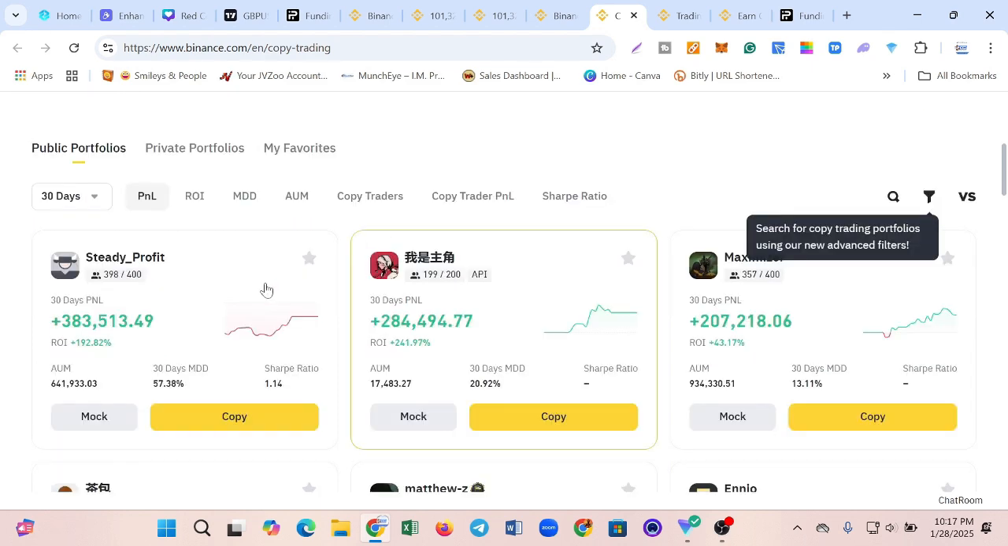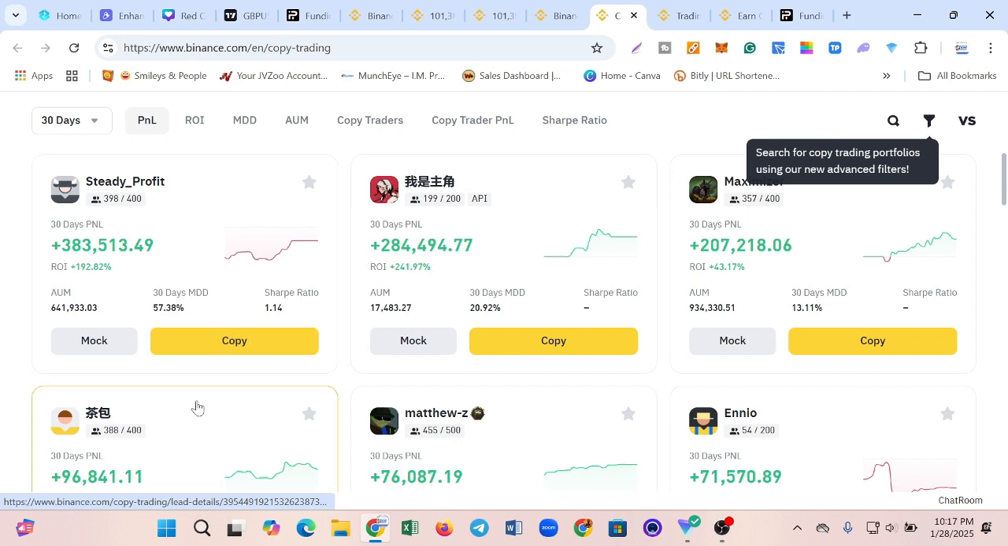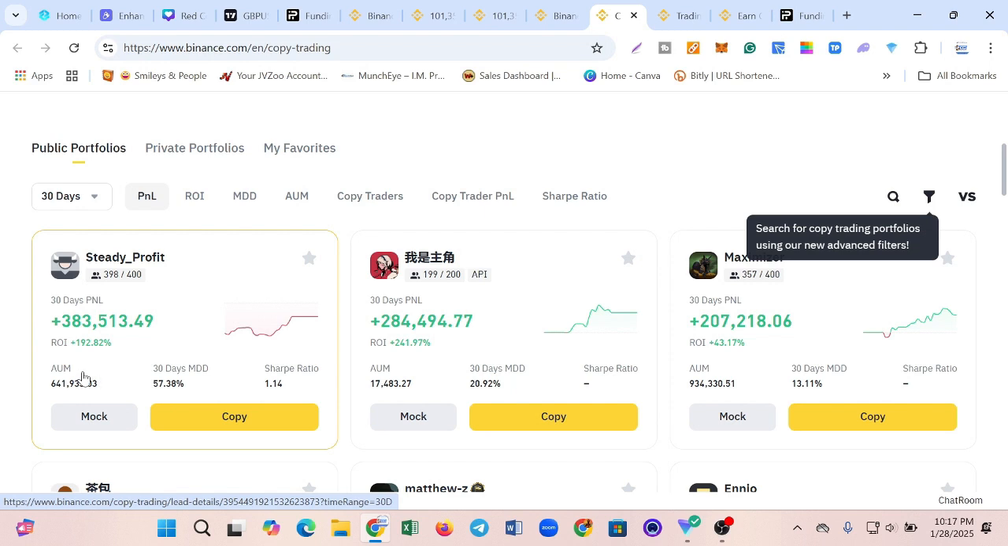Here you can see a whole lot of professional traders making money. If you take a look at this guy, in the last 30 days, he has made 192%. $383,513 is what this guy has made in the last 30 days. If you check out this one, this guy has made 241% ROI in the last 30 days, which is $284,494.77. That is what this guy has made in the last 30 days.